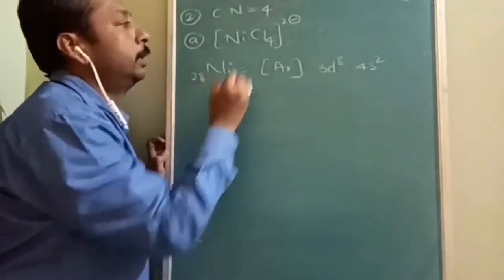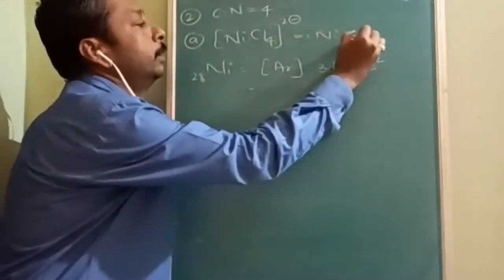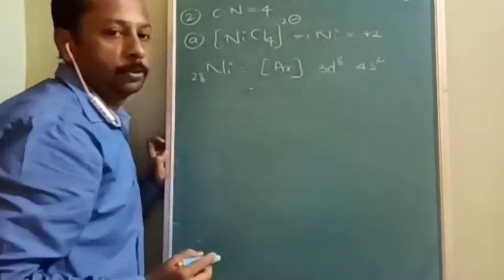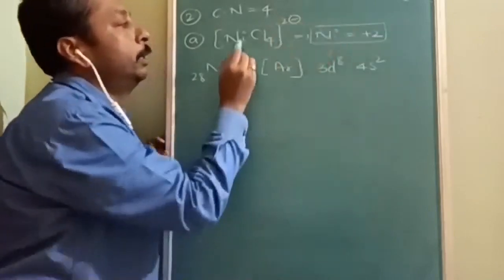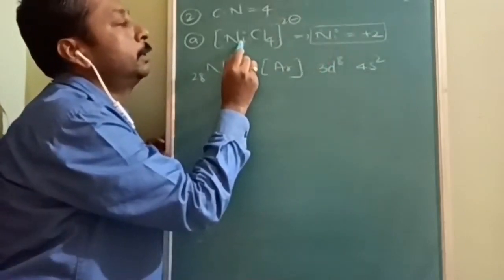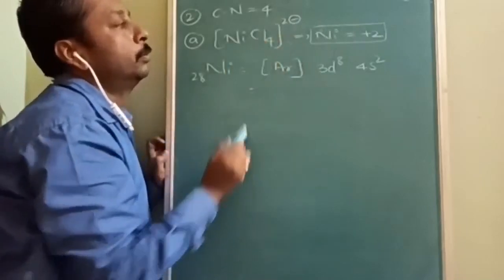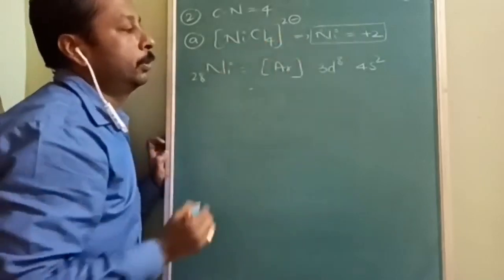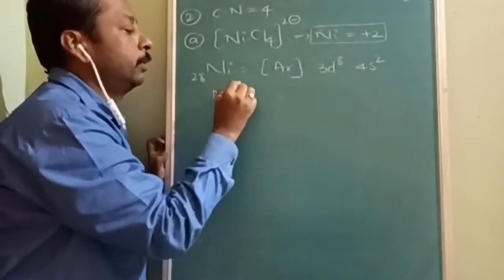But here, the oxidation number of nickel is going to be +2. Why? Because nickel plus 4 times -1 is equal to -2, so you get +2. I have to remove 2 electrons to form nickel +2.